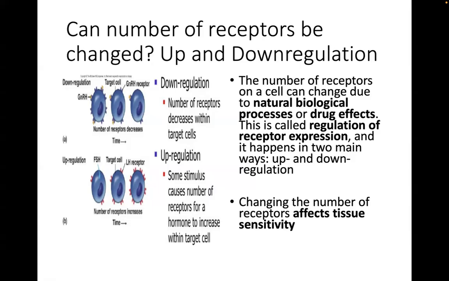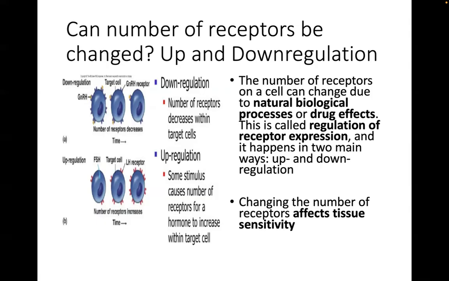In upregulation, you have an increase in receptor number, because there is a stimulation of gene receptor expression. You can also have upregulation when more receptors are migrated to the surface of the cell from the cytoplasm.